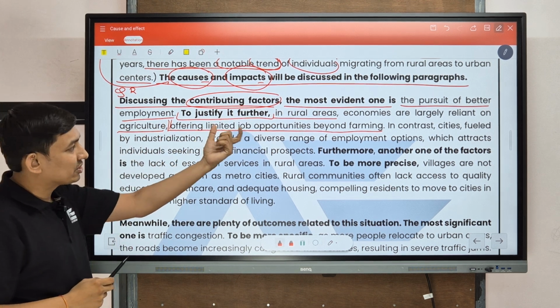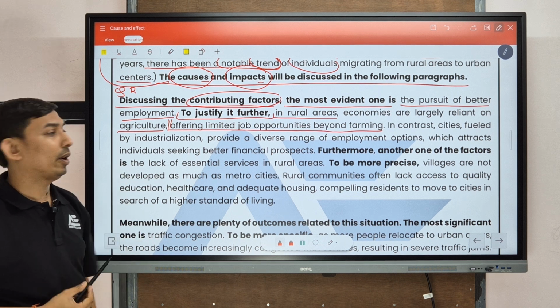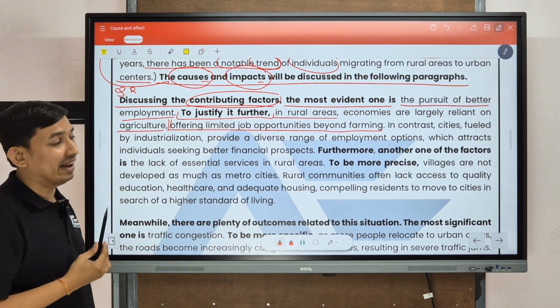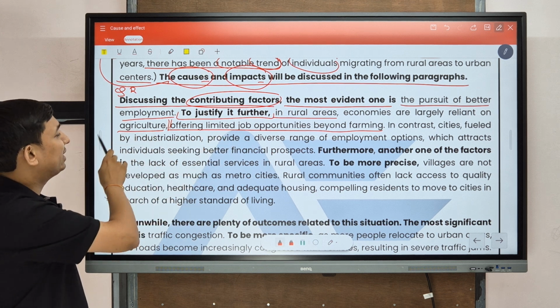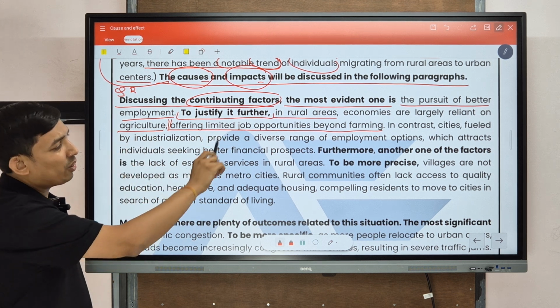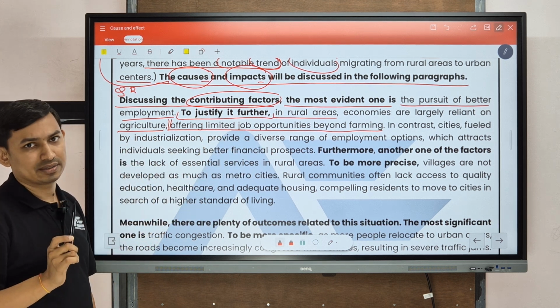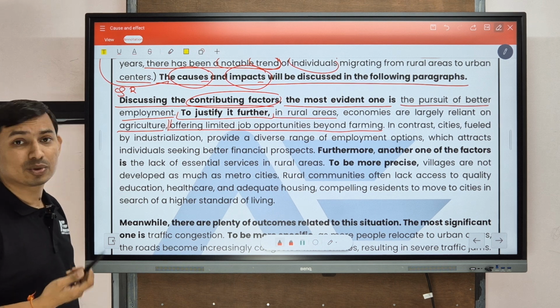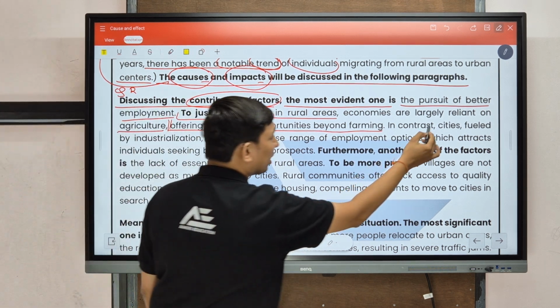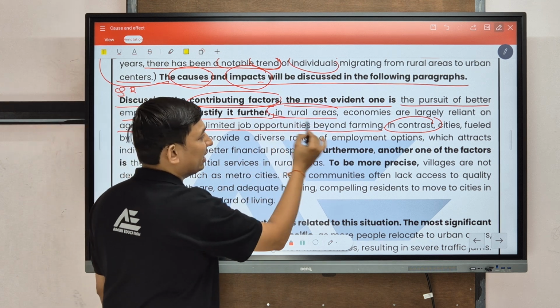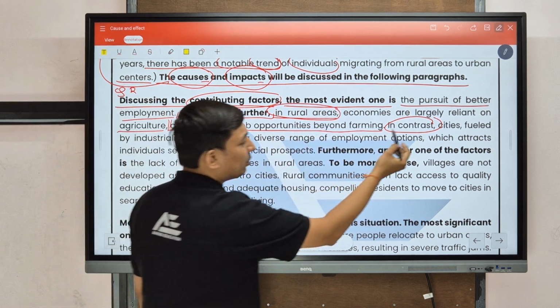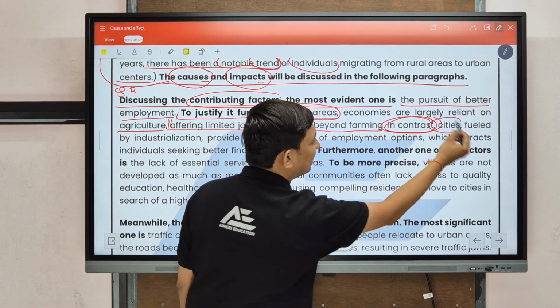Then they have mentioned this particular first point, that job opportunities are very limited in rural areas because economies are largely reliant on agriculture. So beyond farming there are no job opportunities, or fewer. So what? In contrast, see that first they have mentioned rural areas, then in another point they have written that in contrast, cities.